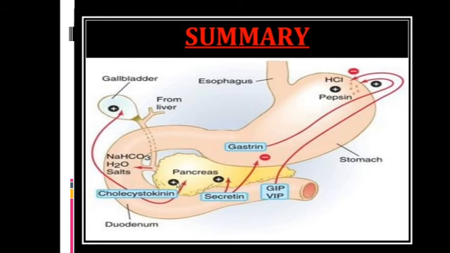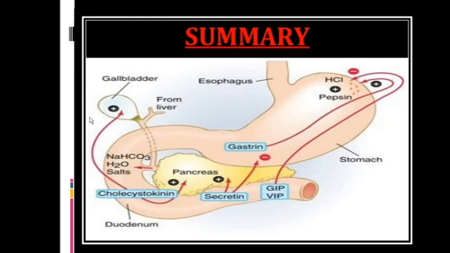Cholecystokinin augments the pancreatic secretion rich in enzymes. Secretin augments the pancreatic secretion rich in bicarbonate. Secretin also inhibits the secretion of gastric acid. Cholecystokinin augments the contraction of the gallbladder for release of the bile, which is alkaline in nature. Secretin also acts on the liver for the release of the bile.